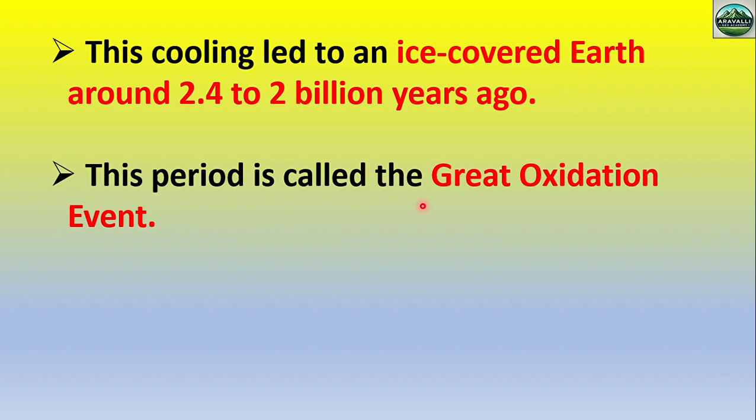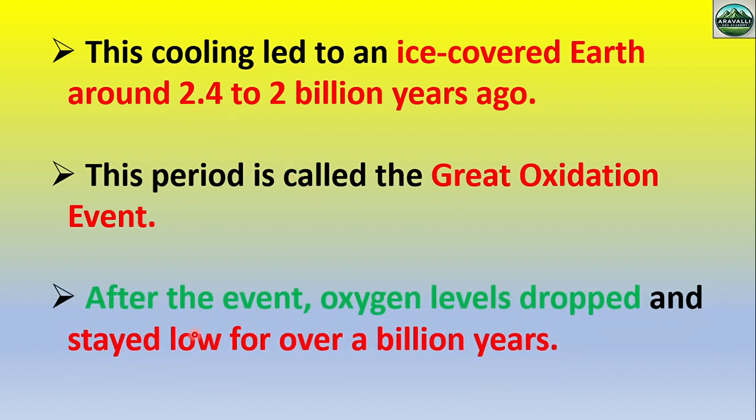This period is called the Great Oxidation Event. Remember, the increasing oxygen in the atmosphere is known as the Great Oxidation Event, around 2.4 billion years ago. After this event, the oxygen level dropped and stayed low for millions of years, in fact for a few billion years, after the Proterozoic.